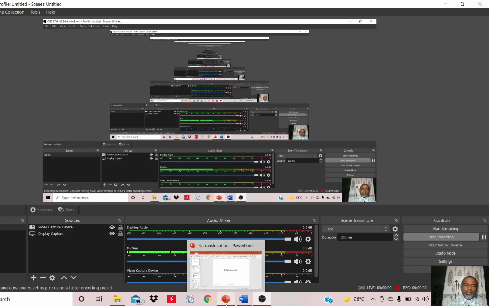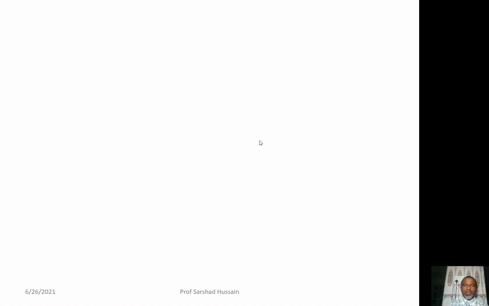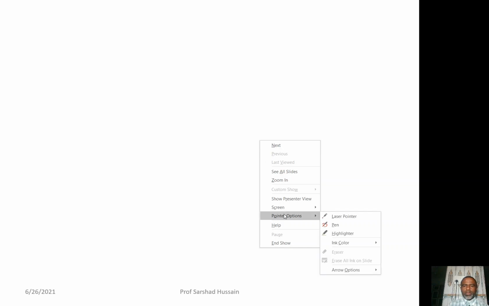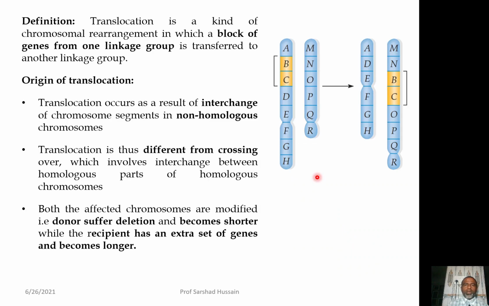Dear students, let us discuss another topic, which is the fourth topic in the structural changes of the chromosome, that is translocation. Translocation is a kind of chromosomal rearrangement in which a block of gene from one linkage group is transferred to another linkage group.